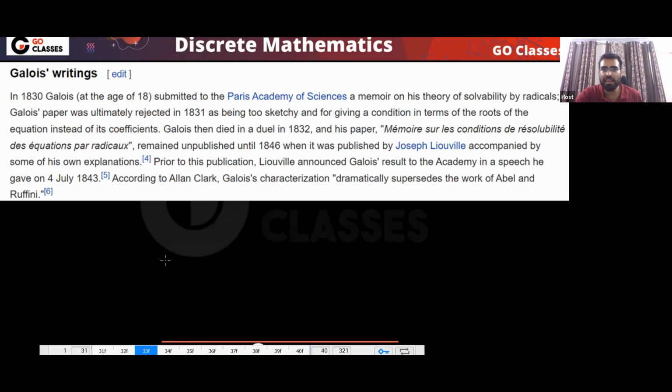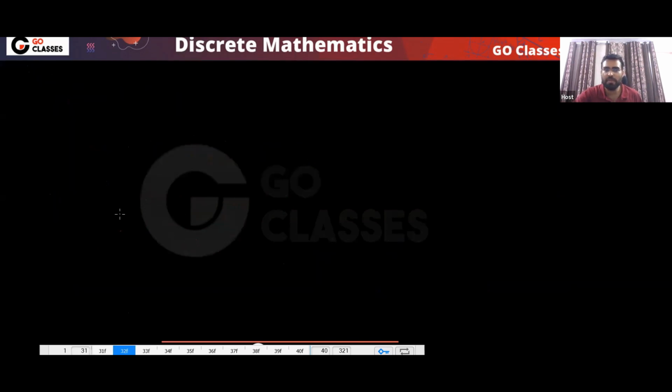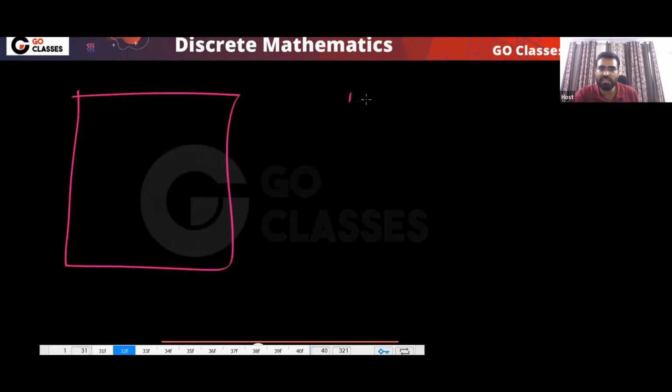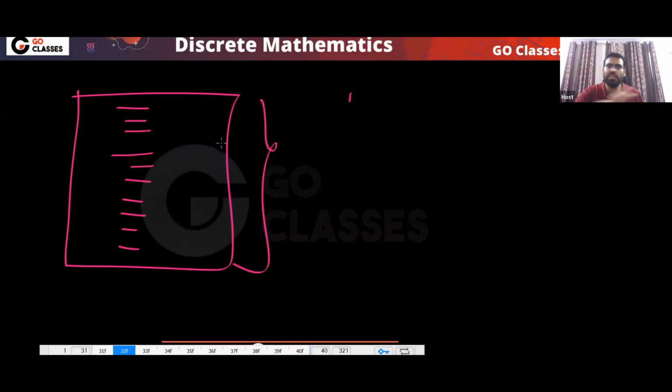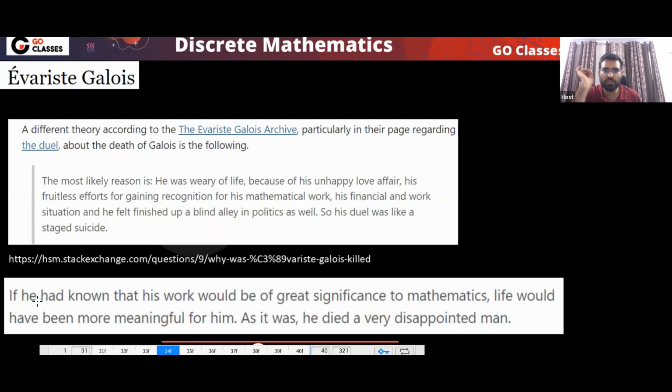But before dying, he wrote this complete study. Before his death, he wrote everything, whatever knowledge he had, whatever his research was, this group theory and all these things. You can study this. See, this is written in a book. You can read this article if you want to know why he was killed.